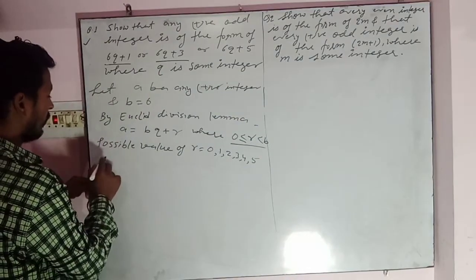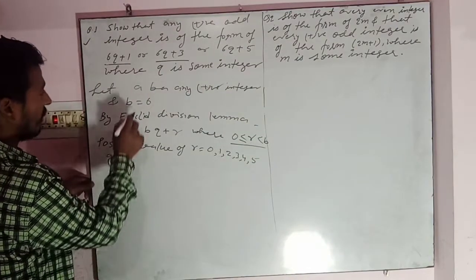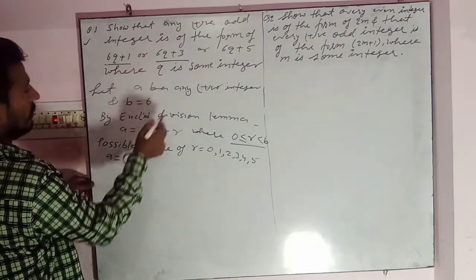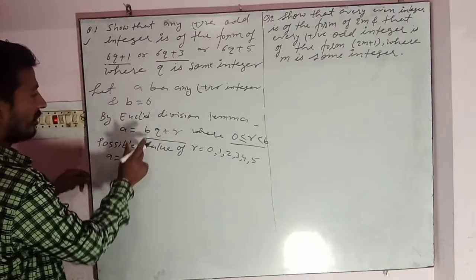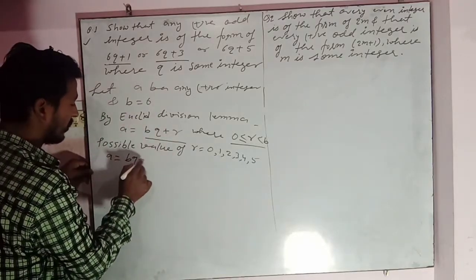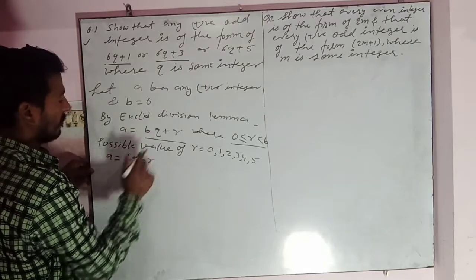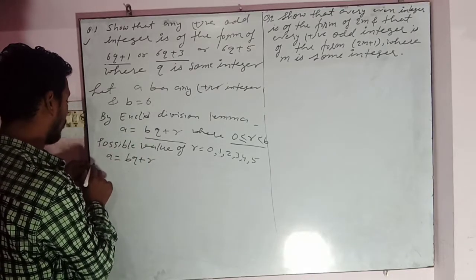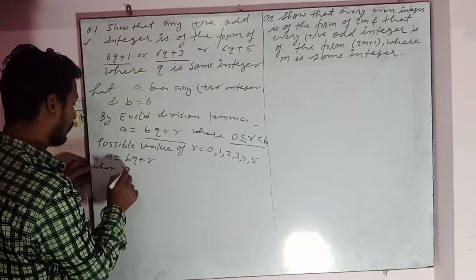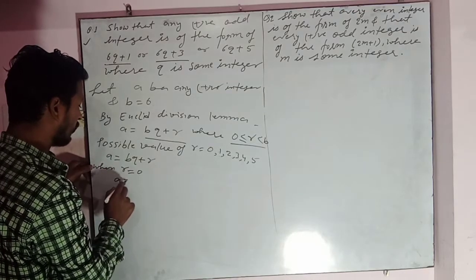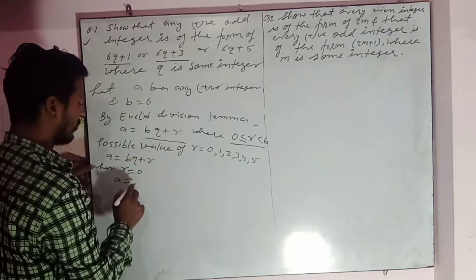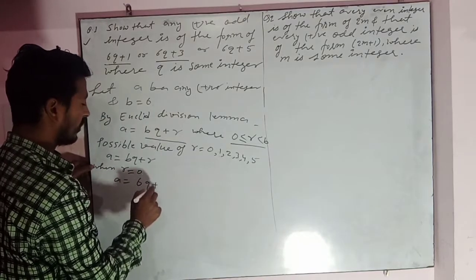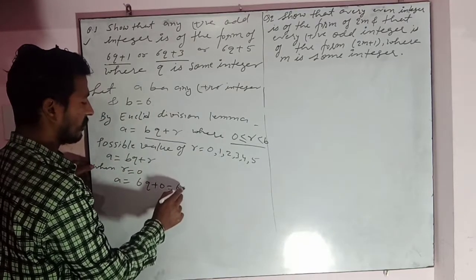Now, so what can we write? A is equal to BQ plus R. Now, when R is equal to 0, then A is equal to B. B means 6, so we can write 6q plus 0, which means 6q.